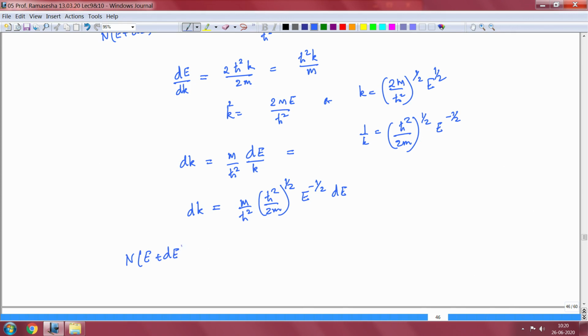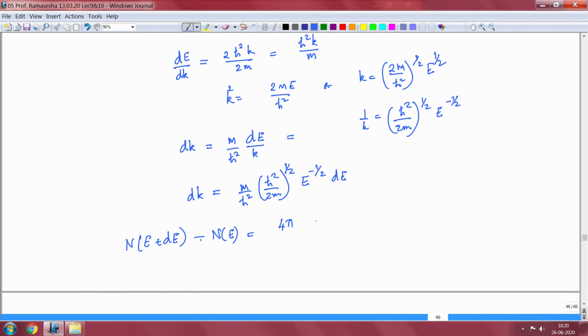So what I have is that now I can write down N(E plus dE) minus N(E) is equal to 4 pi h cross squared into E into m upon h cross squared times h cross squared upon 2m to the power half times e to the half d.